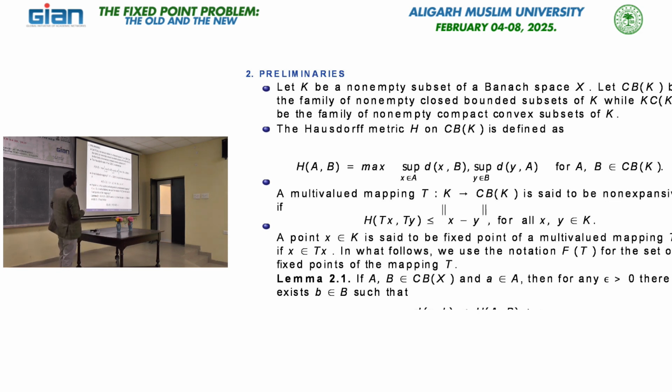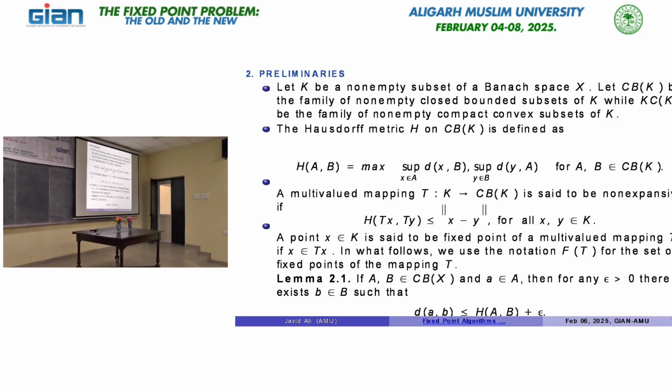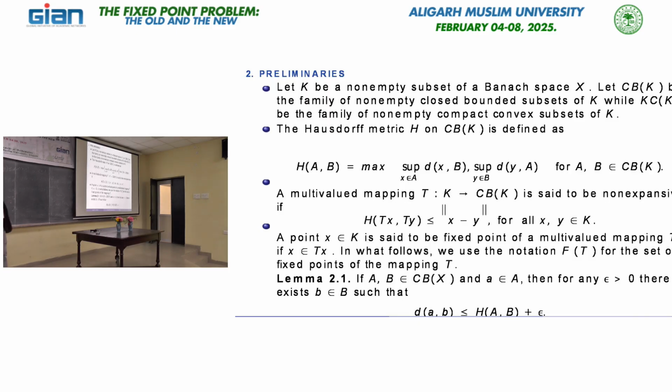And this is the multi-valued version of a non-expansive map. For the single valued case it was d(Tx, Ty), but in the multi-valued case these become sets. So in place of d we write H, because my map is multi-valued and H is the Hausdorff distance.